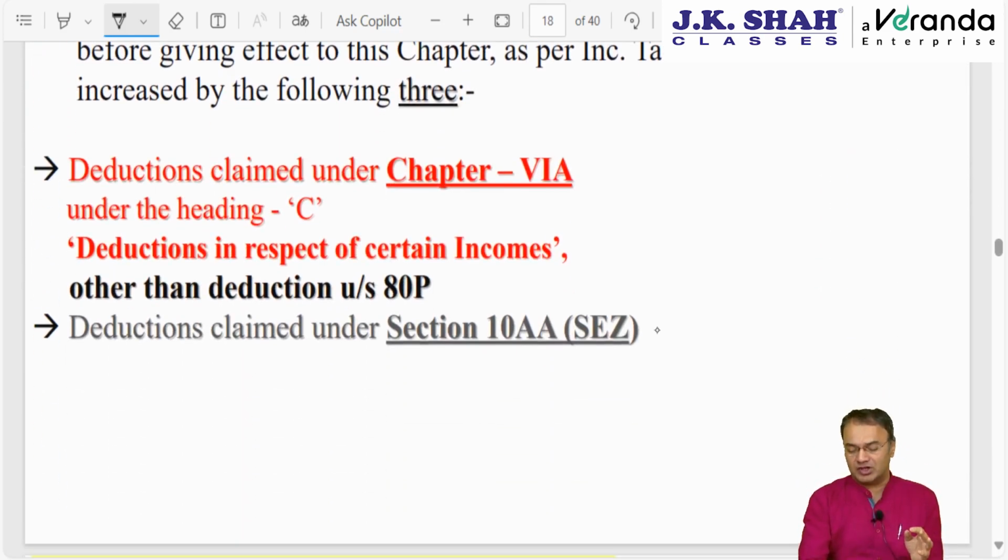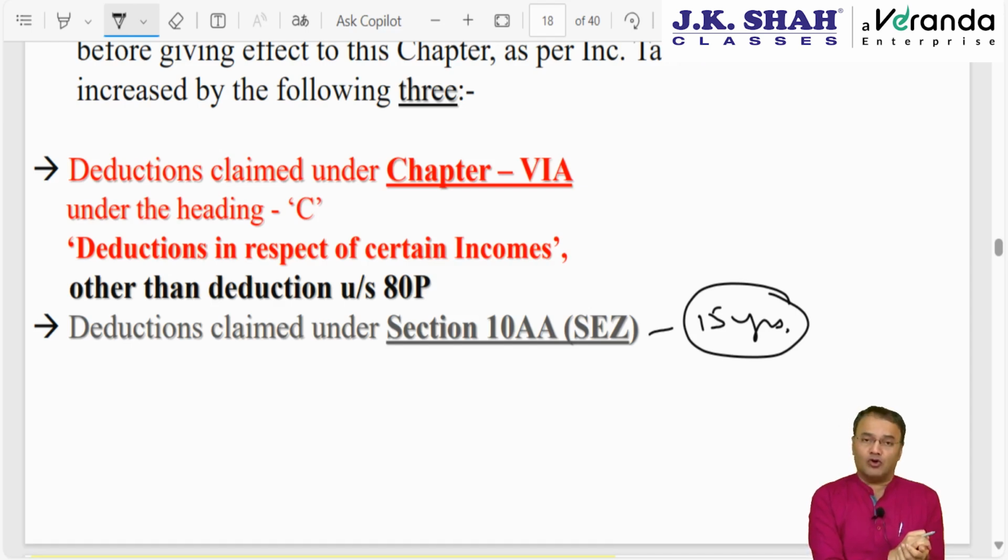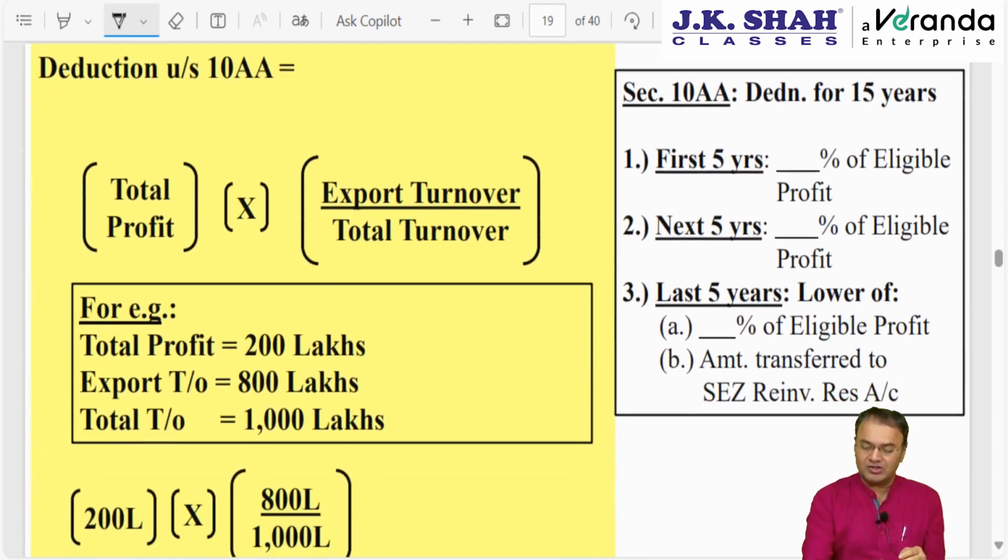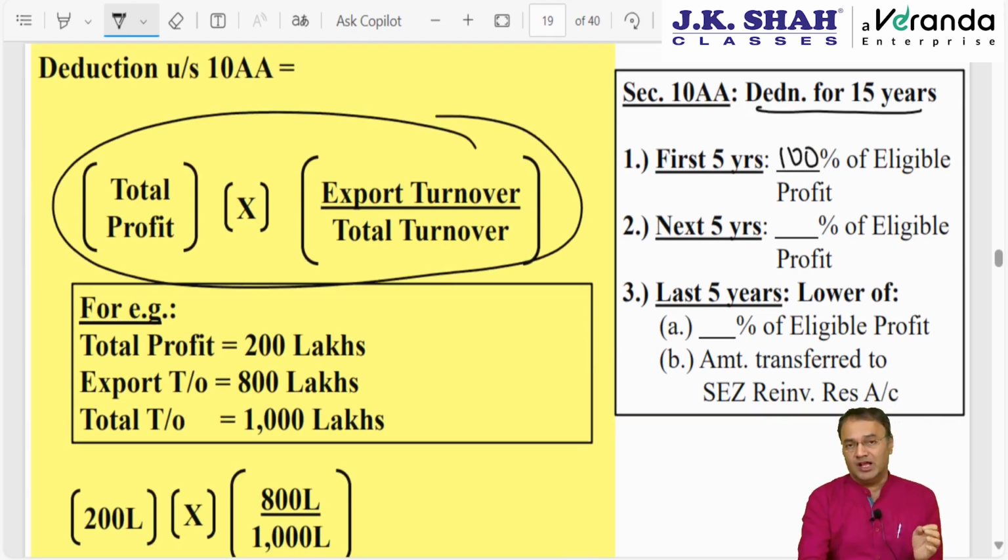As far as 10AA is concerned, for a special economic zone, for 15 years, if anybody sets up a unit and exports the goods from that SEZ unit, then deduction is allowed for 15 years. In what percentage? For the first 5 years it will be 100% of the eligible profit. Eligible profit is to be computed as per this formula. For the next 5 years the deduction will be 50% of the eligible profit, and for the last 5 years it will be either 50% of the eligible profit or the amount transferred to the special economic zone reinvestment reserve account.